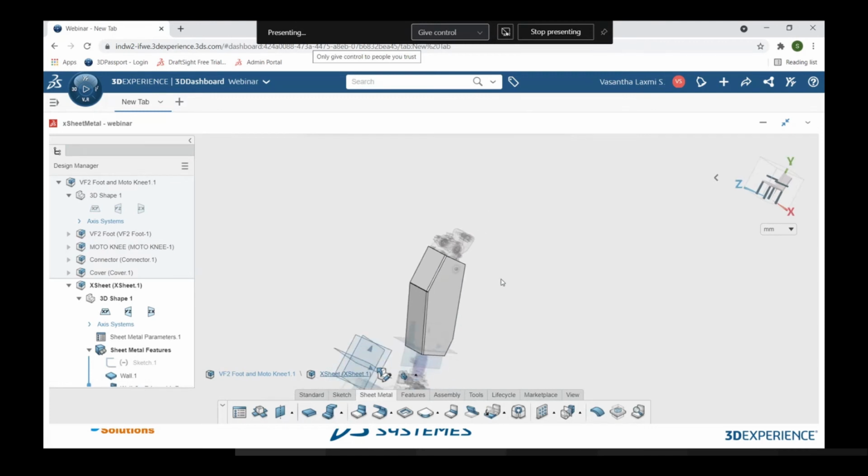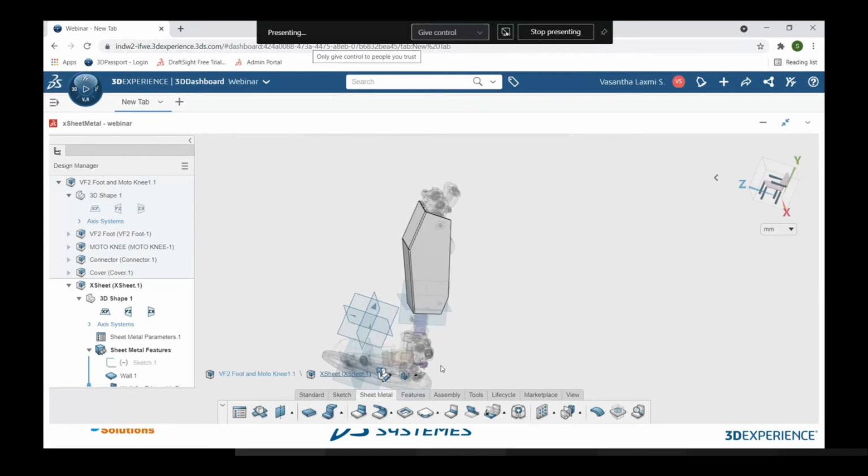Okay, so another advantage of using XC sheet metal, you can see that you have an option called flatten. When I click on the switch to flatten, it will show whatever the raw sheet metal I require to create this particular shape, we can see over here. Okay, so when I click on it, it will unflatten it.